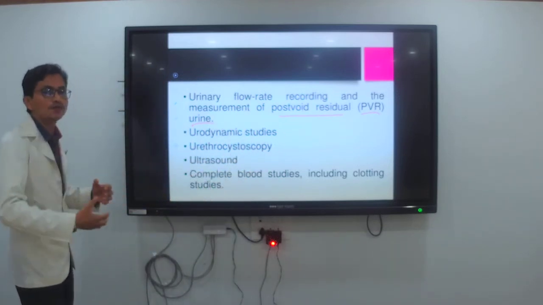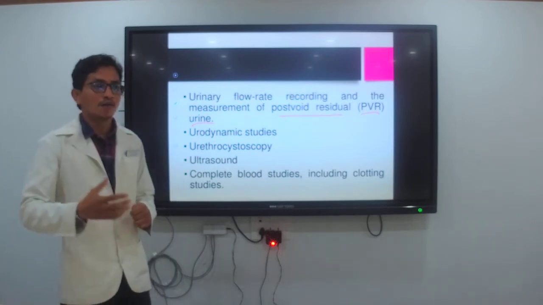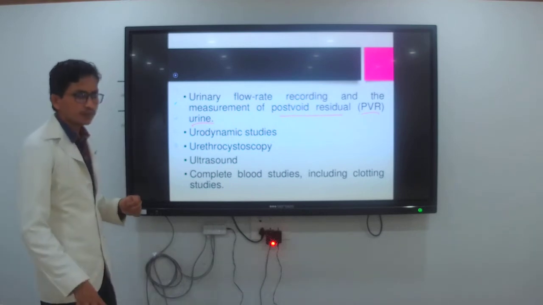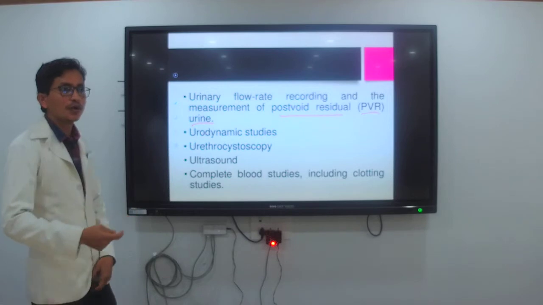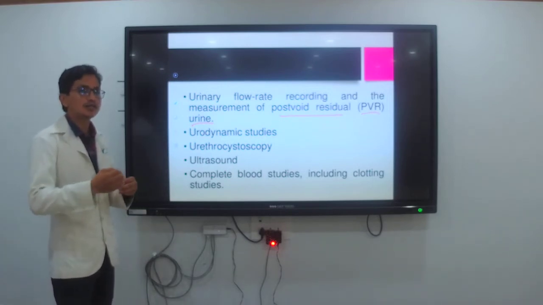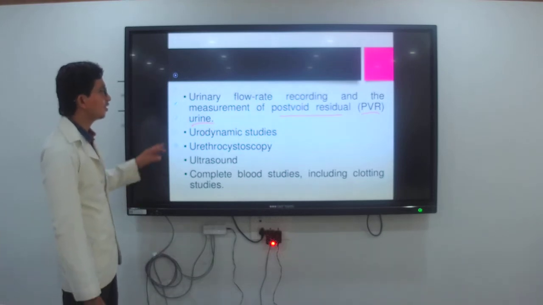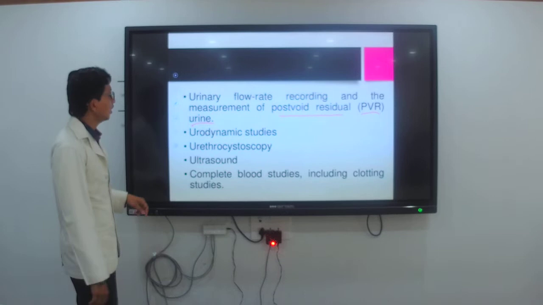How the flow rate of the urine should be recorded. For example, if the patient is bedridden and suffering from BPH, you check the urine collection bag to see how much urine is passed, and calculate how much urine is passed daily. Means post residual urine and the flow rate of the urine.